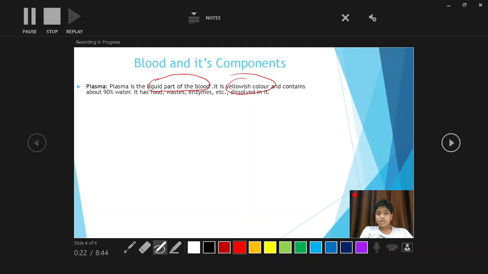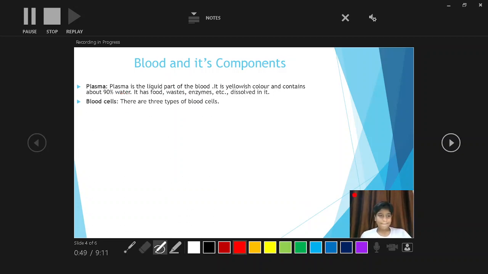Okay, it is the liquid part of the blood which is yellow in color and contains 90% of water. 90% of water it has, and 10% it has food waste and enzymes. प्लाज्मा ही लिक्विड वेस्ट को कैरी करता है ब्लड में.